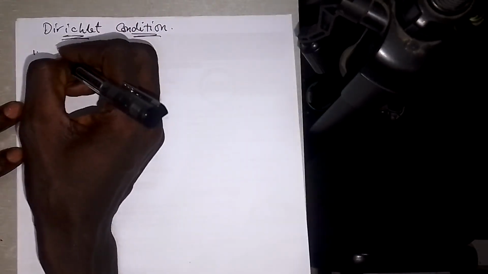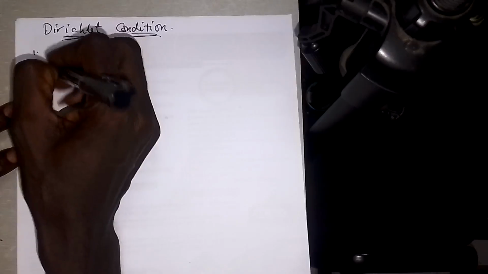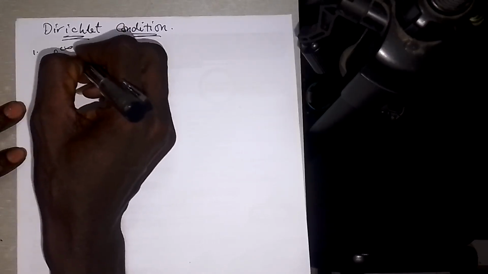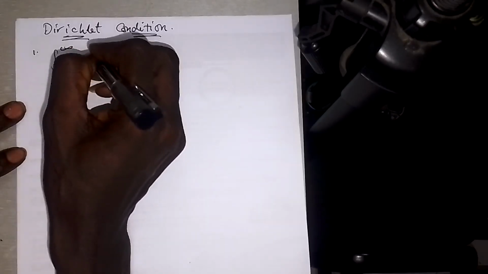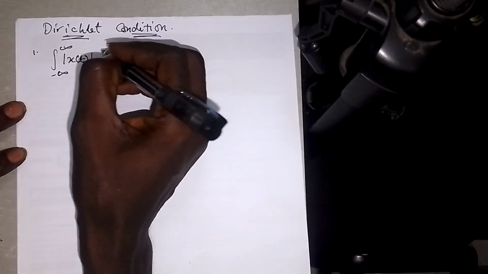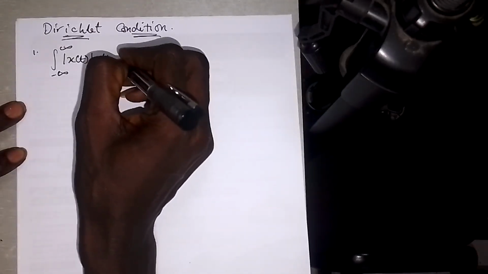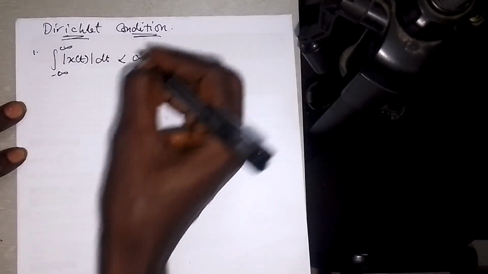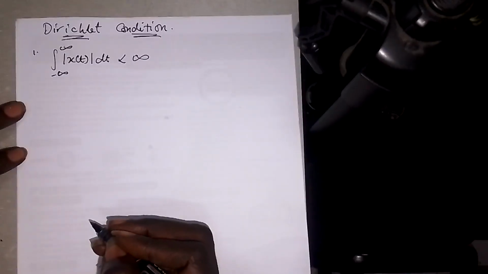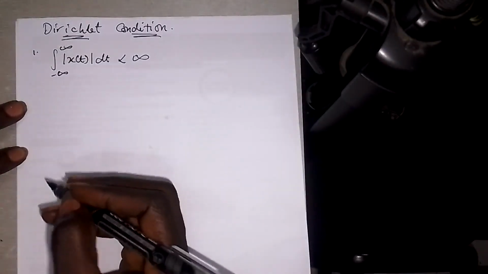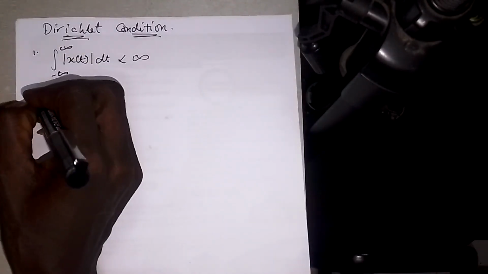When you say the signal must have an absolute integral, that means if you have the signal x of t, then the integral of the absolute value of x of t dt should be less than infinity. This is what absolute integral means. The integral shouldn't be more than or equal to infinity. It should be less than infinity.